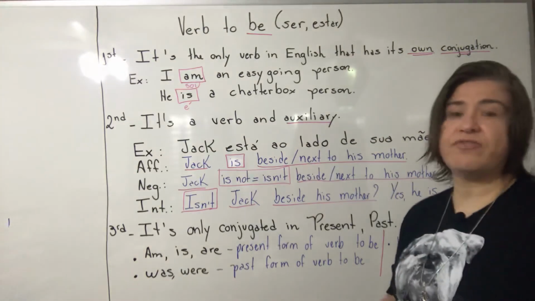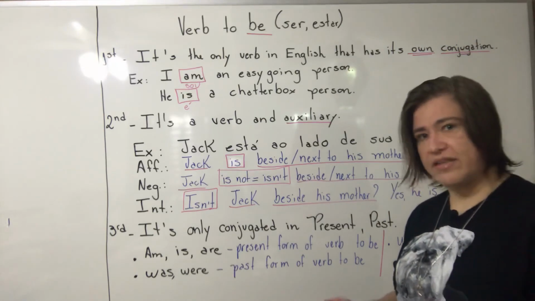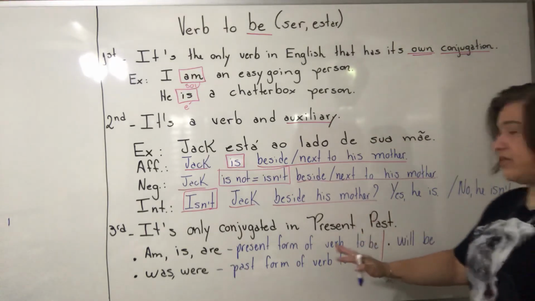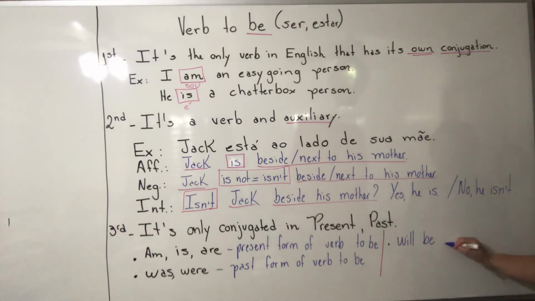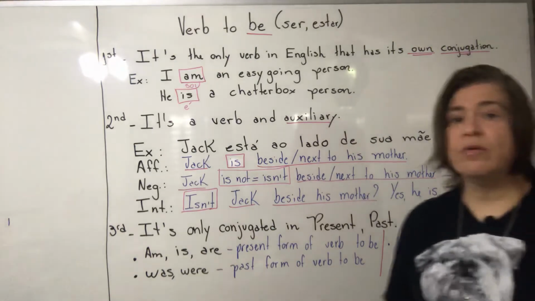Will be is the translation. Será, estará. Okay? So we need auxiliary. So verb to be is auxiliary only in present and past. In future, no. As you can see here, you have the future form of verb to be. The future form, look very carefully, will be.